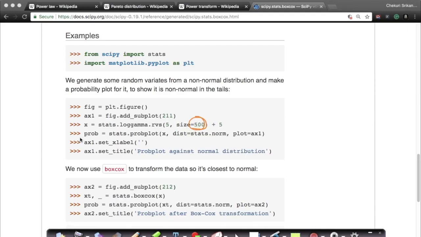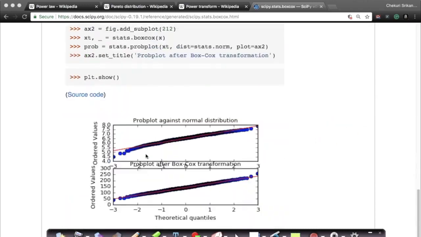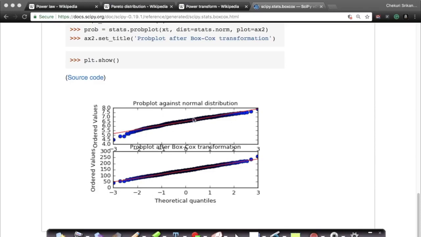What we're trying to do here is a stats.probplot. This is nothing but your QQ plot. I'm trying to do a QQ plot between a variable x, which is log gamma, and y, which is normal. Let's see the outcome. In this plot, my x-axis is normal, and my y-axis is my log gamma distributed random variables.